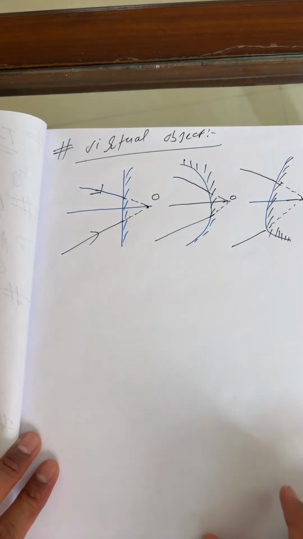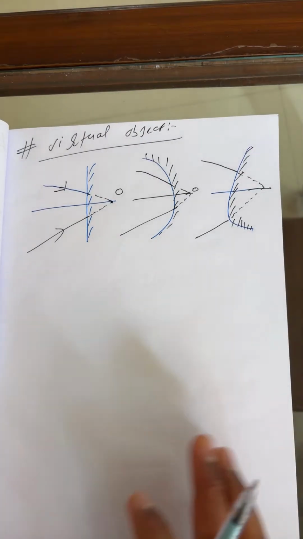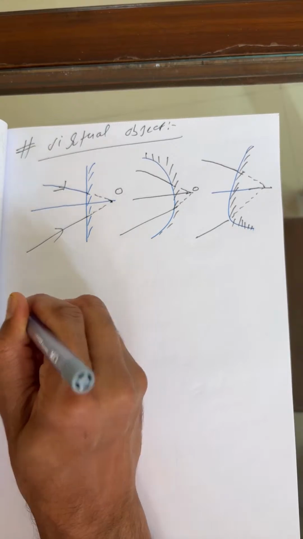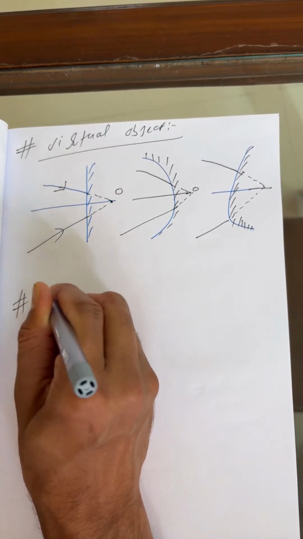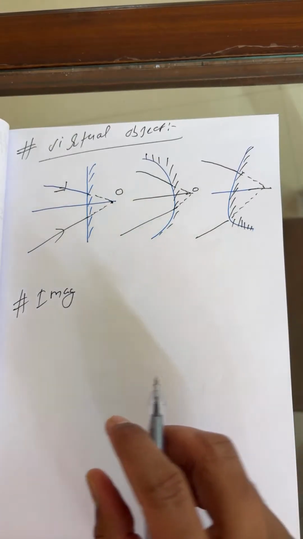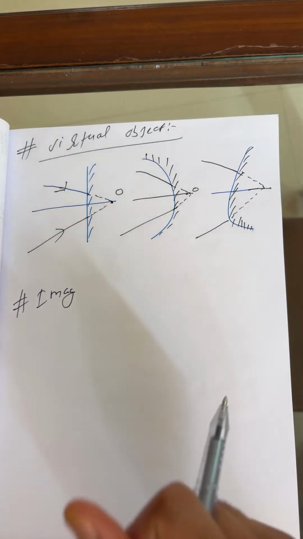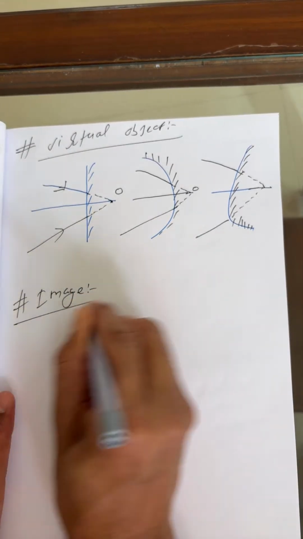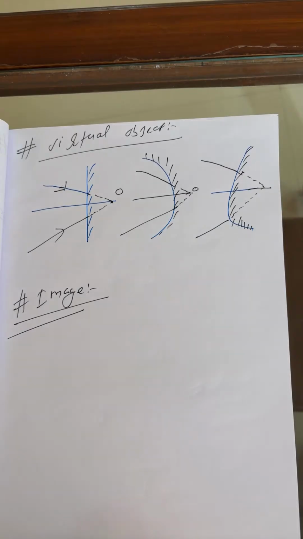Okay, fine. Just after this, student, because we have finished object, so what is the last basic point? You can call this image. Yes, very good, Advik. This is image.